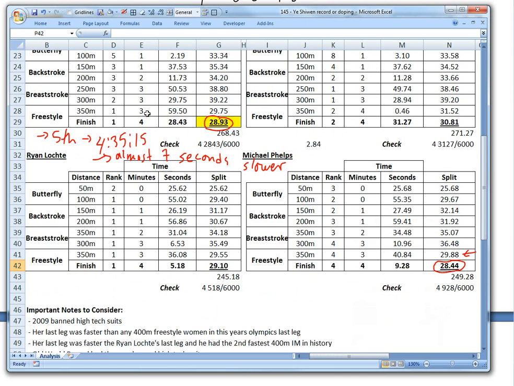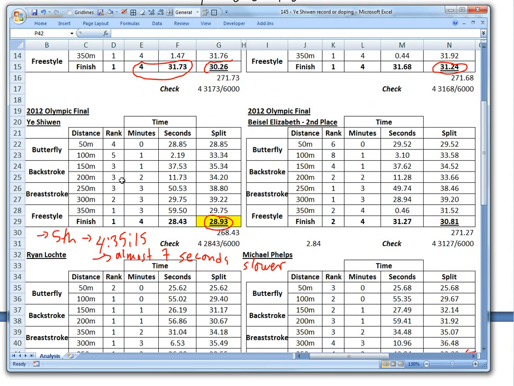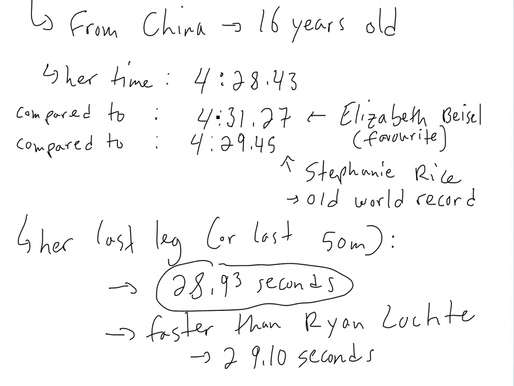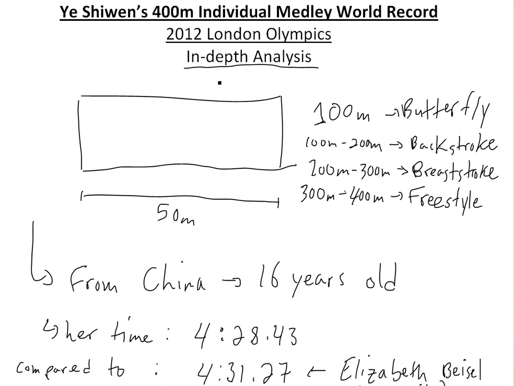So this has been all for today, but you can also see these important notes. In 2009 they were banned, and then basically what I stated above. You can also download this Excel sheet and the Word document from the info below the video. Also stay tuned for her next race, she's also in the 200 meter IM, and I'm pretty sure she'll get either an Olympic or world record fairly easily after what I've seen from her.